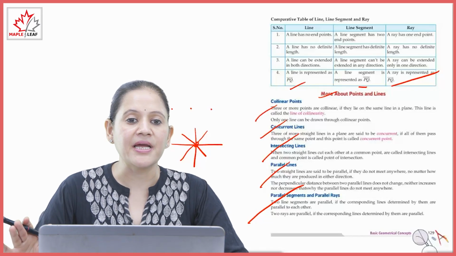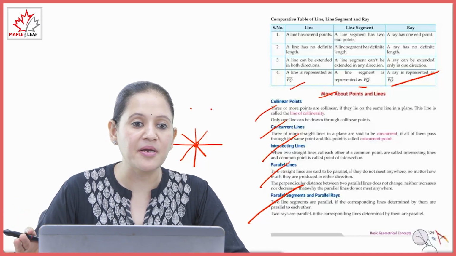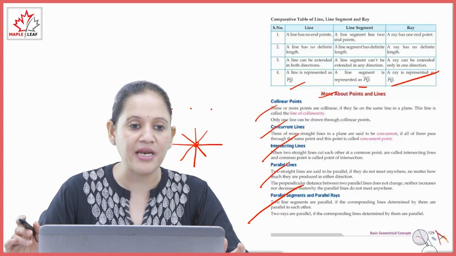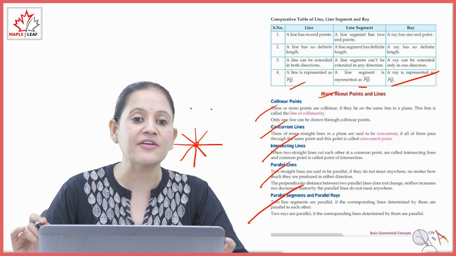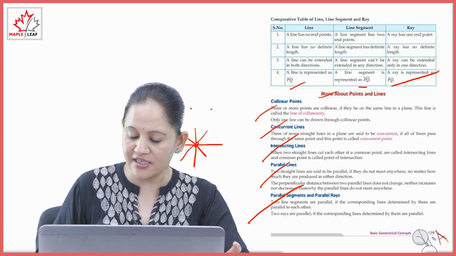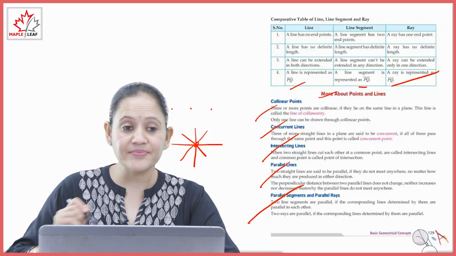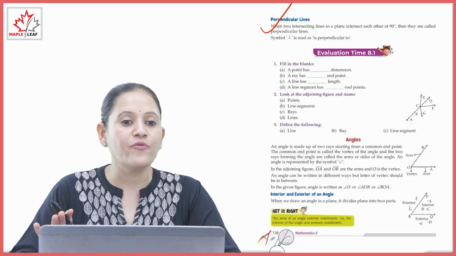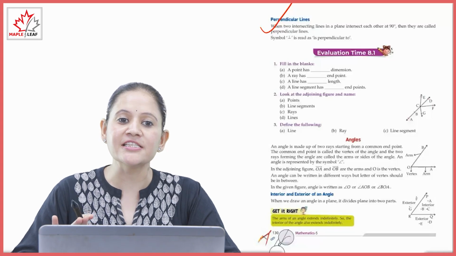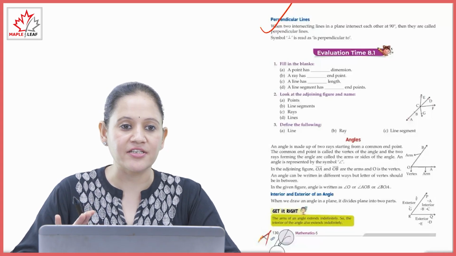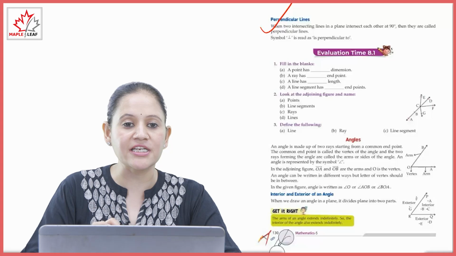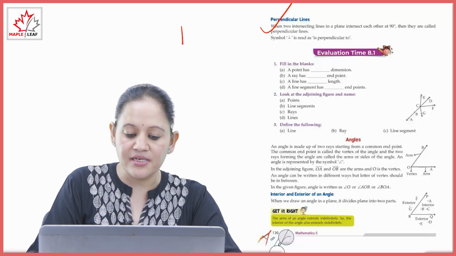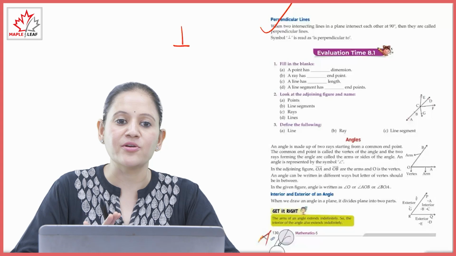Two line segments are parallel if the corresponding lines determined by them are parallel to each other. So वो क्या हो जाएंगे, line segments parallel होंगे. Two rays are parallel if the corresponding lines determined by them are parallel. Next is perpendicular lines. When two intersecting lines in a plane intersect each other, अगर दो लाइन एक दूसरे को इंटरसेक्ट करती हैं 90 डिग्री के एंगल पे, that are called perpendicular lines. This is the symbol, perpendicular to.